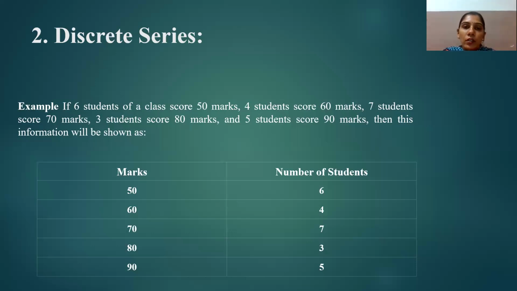A set of data that can only take on specific or distinct values and not any value in between is basically known as discrete series data.